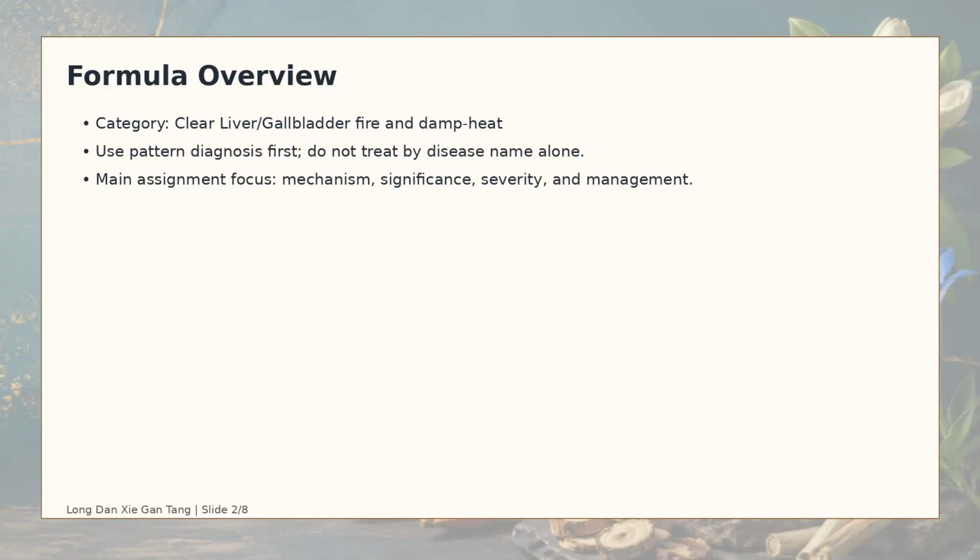Traditional use. Dan Xie Gan Tang belongs to the category clear liver or gallbladder fire and damp heat. The formula is selected by pattern, not just by disease name. In this presentation, the goal is not to prove that herbs replace medication. The goal is to show how a practitioner thinks about benefit, risk, and communication with the patient's physician.